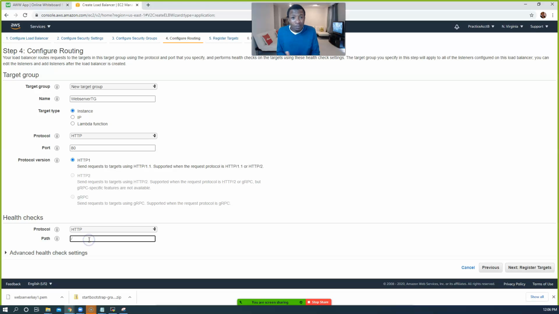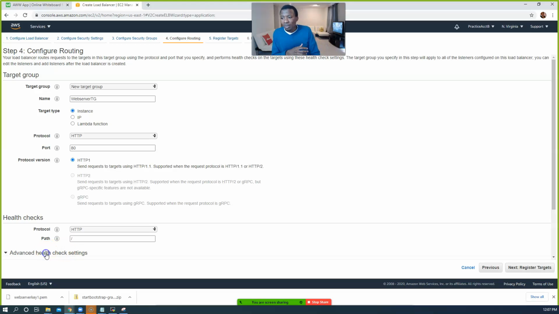If you wanted to test something other than the home page, then put the path in there. Maybe there's another file in your web server that you want the load balancer to test in order to check if that web server is alive or not. But in most cases, you want to leave the index.html page. In that case, this slash right here is enough to point to your index.html page. It will now start using this to test that web server. If it's down, it's not going to route your customers, your end users, to that web server anymore. It's just going to route to the other web server that's available.